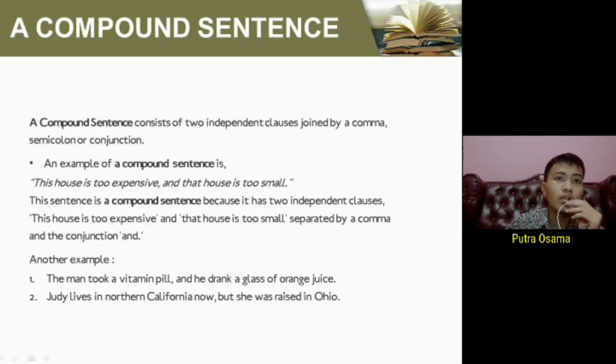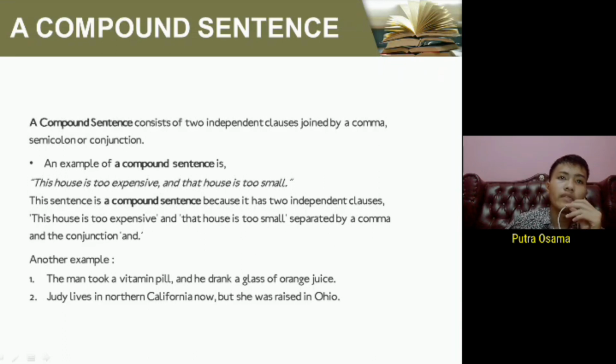Now we have a compound sentence. What is a compound sentence? Okay, now look on the screen again. A compound sentence consists of two independent clauses joined by a comma, semicolon, or conjunction.